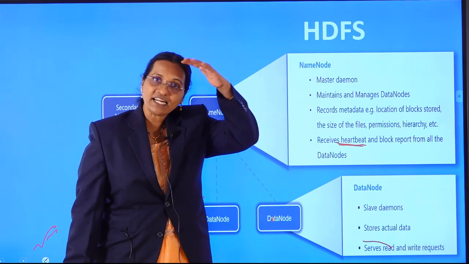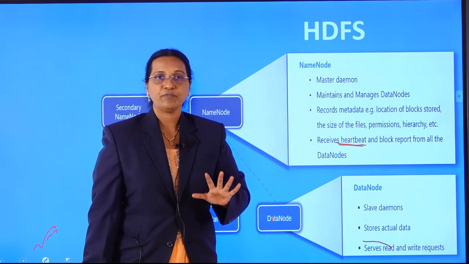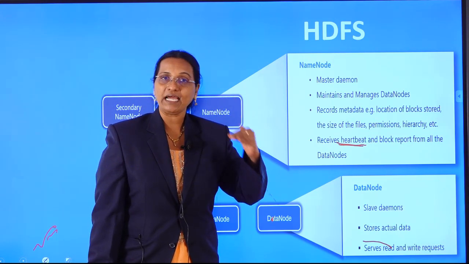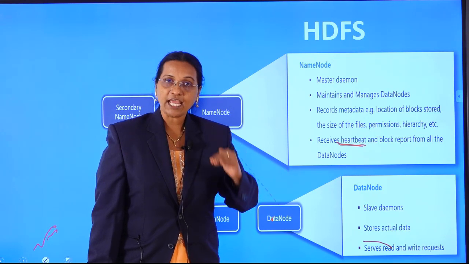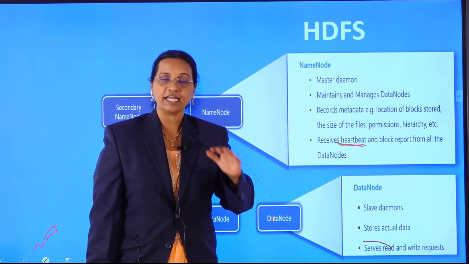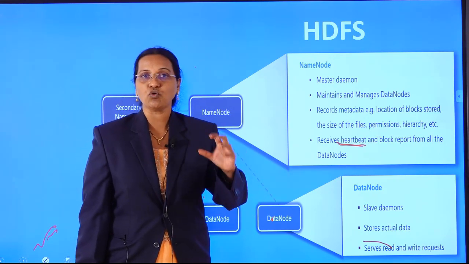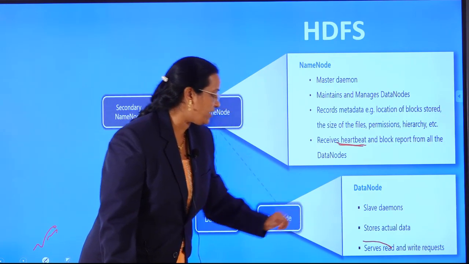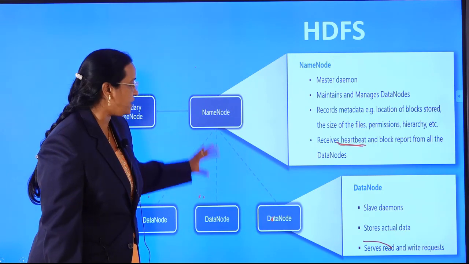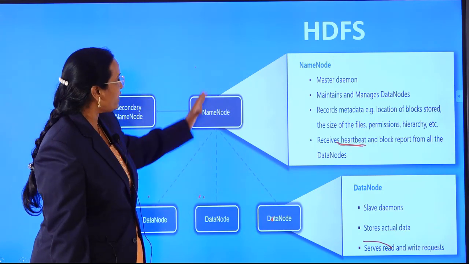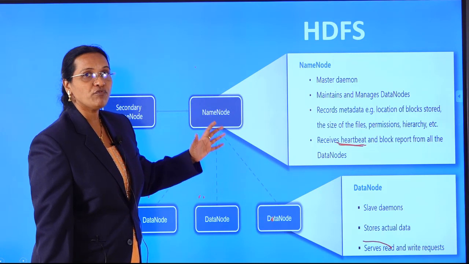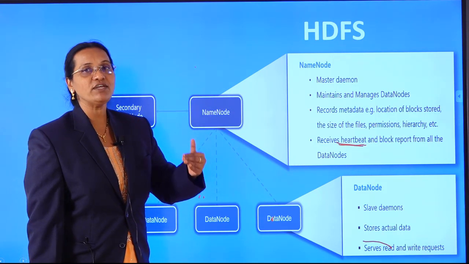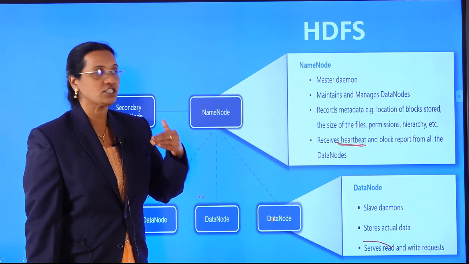That means the master does not hold the data. The master keeps only the metadata or meta information, and the data node only stores the data, right? And it serves read and write requests. From here only the read and write requests happen. So in this fashion, the Hadoop Distributed File System works, which we are going to see in detail when we see the Hadoop cluster.